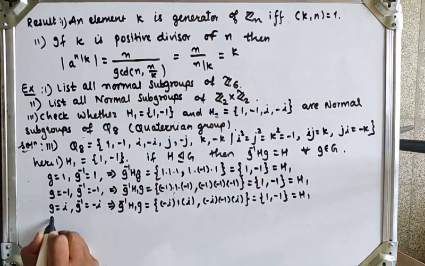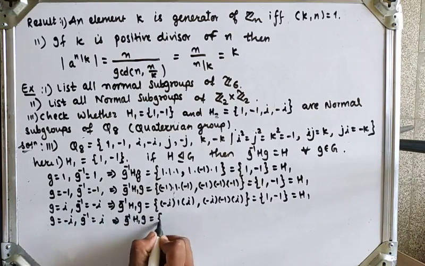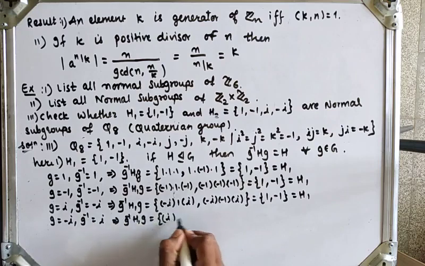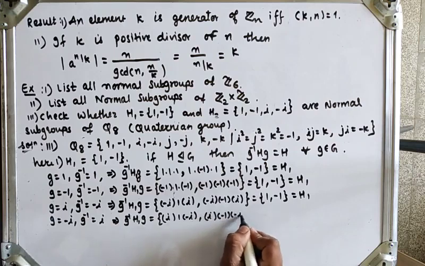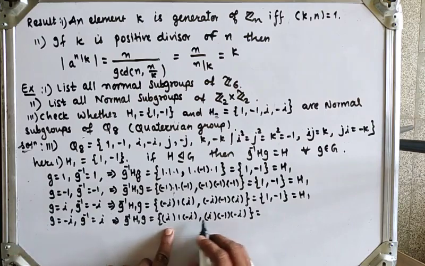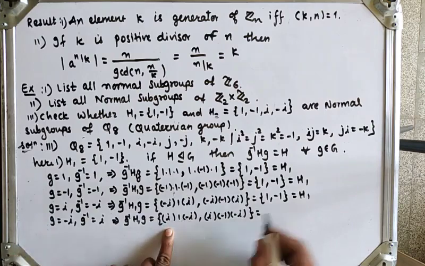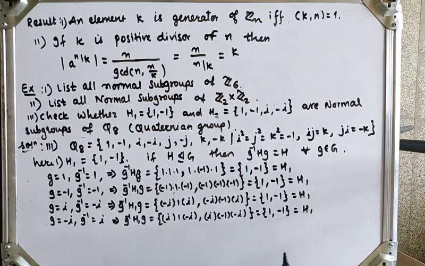Next, if I take element g is minus i, so its inverse is again i. Therefore g inverse h1 g is equal to, so here i into 1 into minus i into minus 1 into minus i. So which will be, i into minus i is again identity, into 1, which is again 1, minus 1, which is equal to again h1.